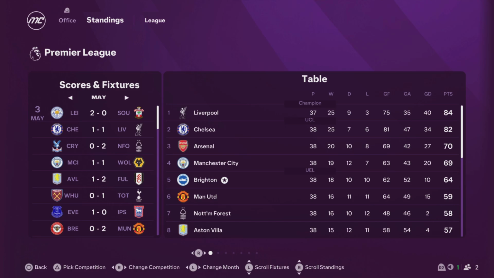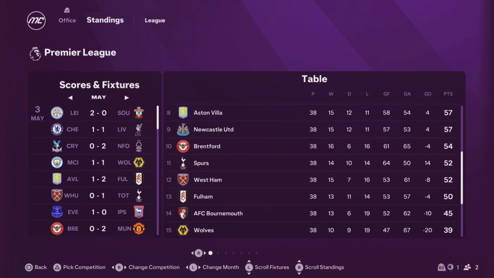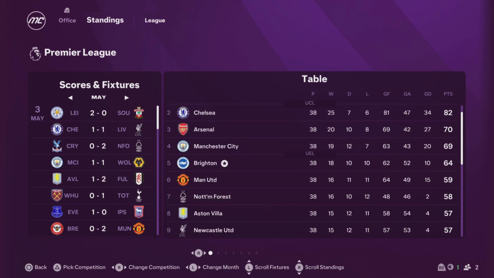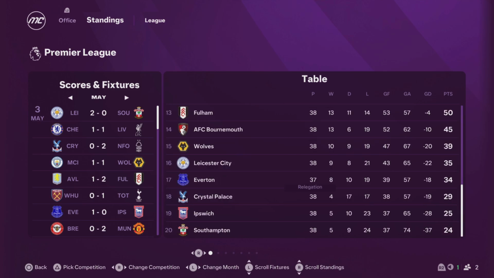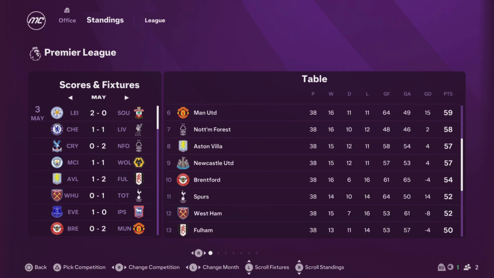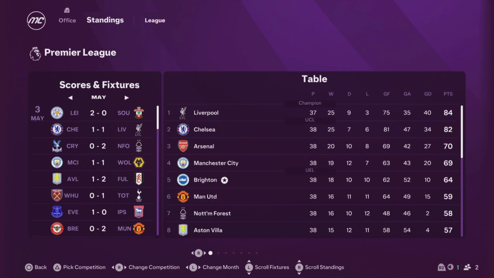Liverpool still haven't played their 38th game on the same day as everyone, but they've won the title anyway. Who are they playing? Oh man, they're playing Everton in a match that doesn't matter at all. A Merseyside derby that doesn't matter. Crystal Palace are down though. Crystal Palace are down with Ipswich and Southampton. Those are relegated sides. Everton could go 16th, but it doesn't matter. Liverpool could just win the league with a few more points, which doesn't really matter.